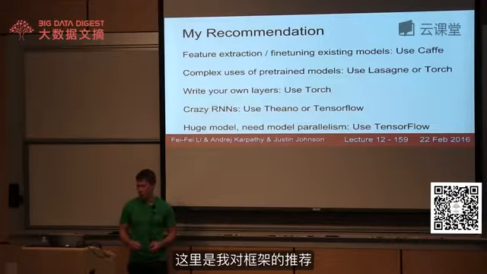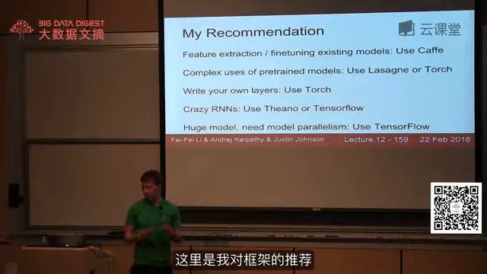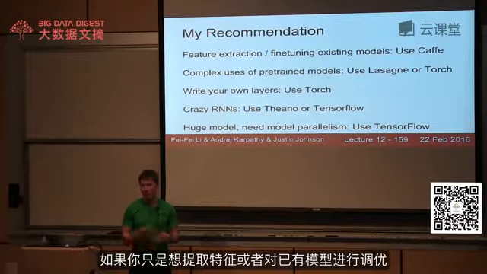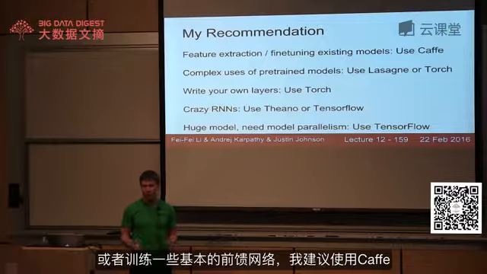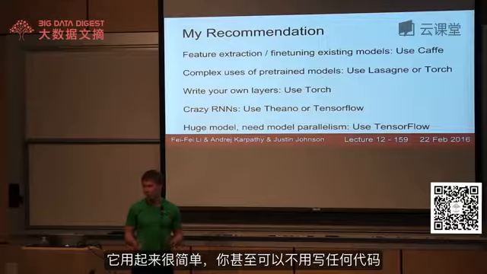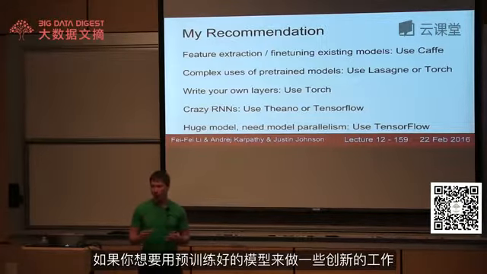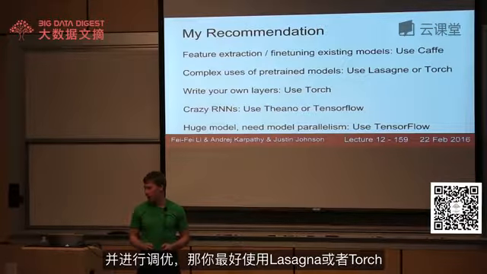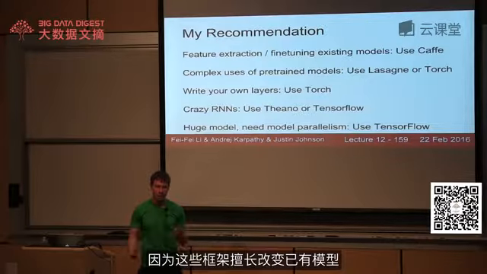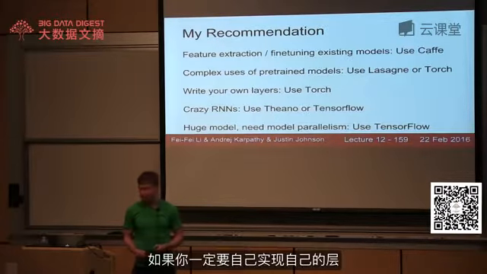So my quick recommendations on frameworks are that if you just want to do feature extraction or maybe fine-tuning of existing models, or just train a vanilla, straightforward task, then Caffe is probably the right way to go. It's really easy to use. You don't have to write any code. If you want to work with pre-trained models, but maybe do weird stuff with them and not just fine-tune them, then you might have a better job in Lasagna or Torch, because there it's easier to mess with the structure of pre-trained models.